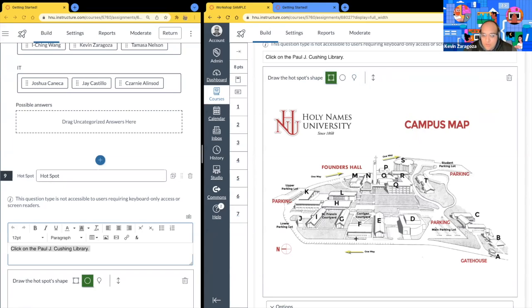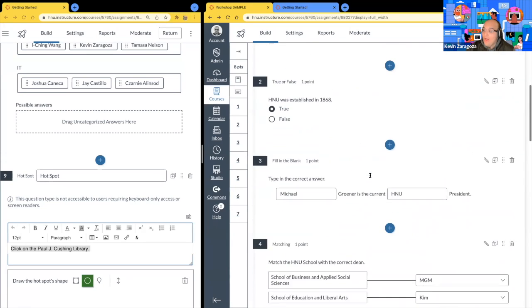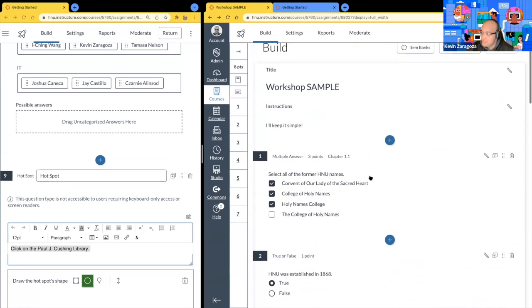All right, so I'll use a square for this one. So as long as the student clicks anywhere within this area, it'll give them those points that we assign down here. Our option here, again, is only to show the on-screen calculator, nothing else. Questions on any of the auto-graded type questions?